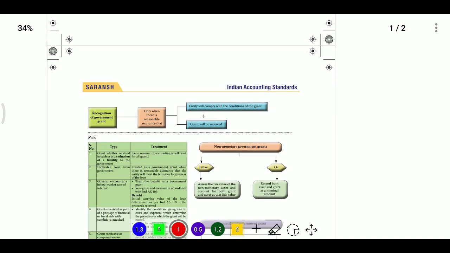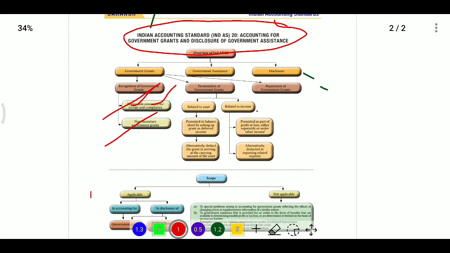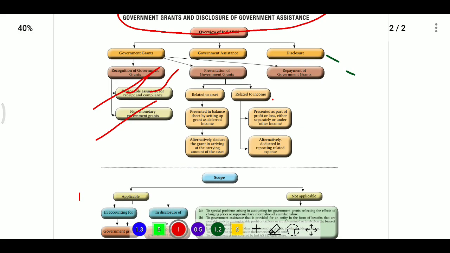If the amount is received in cash, it is a monetary item, and when the grant is receivable in cash, the entity has two options for accounting of this type of government grant, because it relates to an asset. The first option: the entity deducts the amount of the government grant received from the cost of the asset, arriving at the carrying amount of the asset.